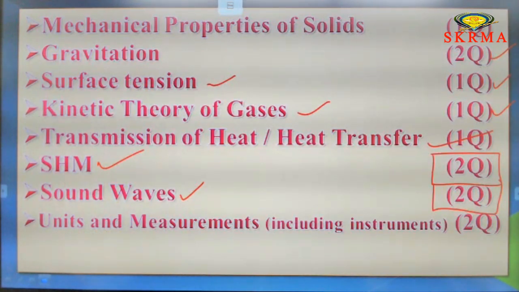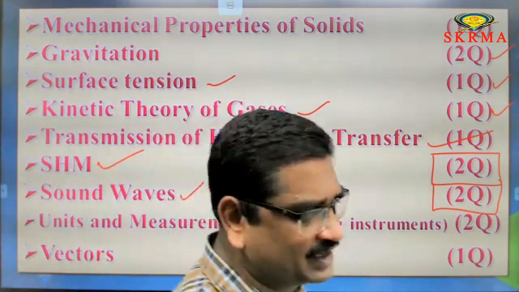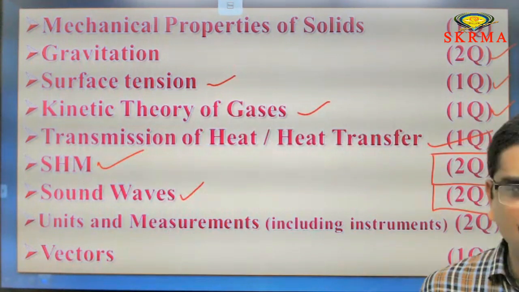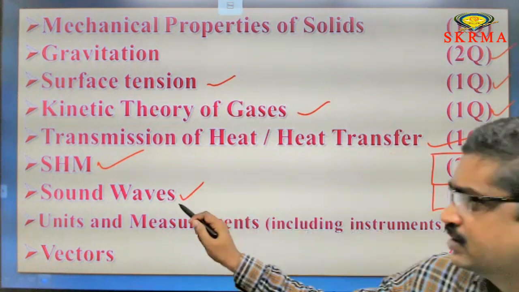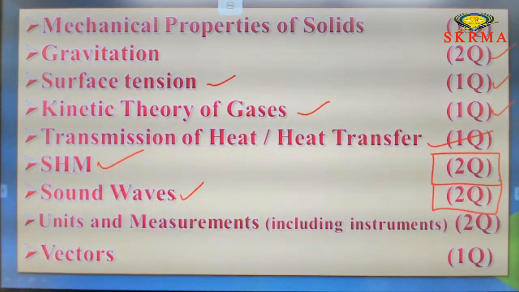Next one, vectors. They are asking 1 question from vectors, so you have to prioritize vectors also. All these are less time consuming except sound waves and SHM. These belong to class 11 topics. From each chapter you are getting a minimum of 1 question and a maximum of 2 questions.